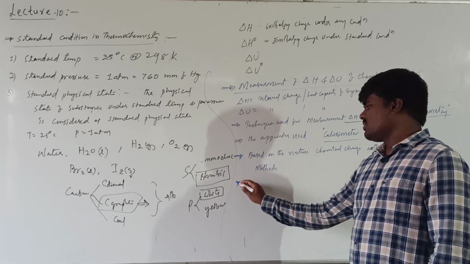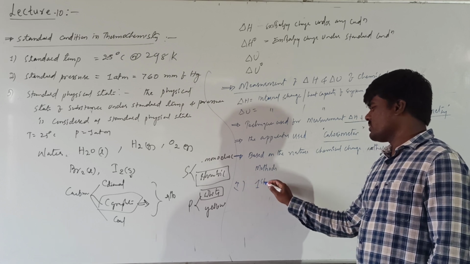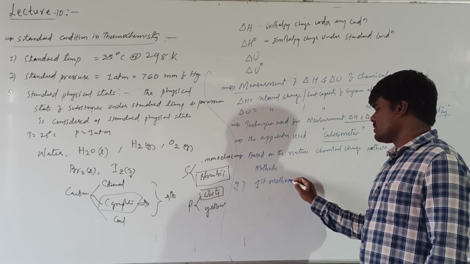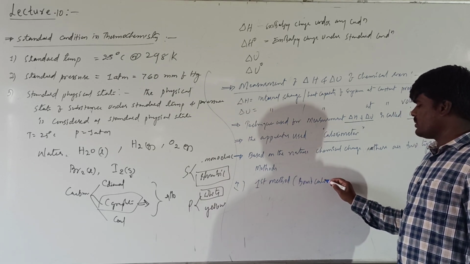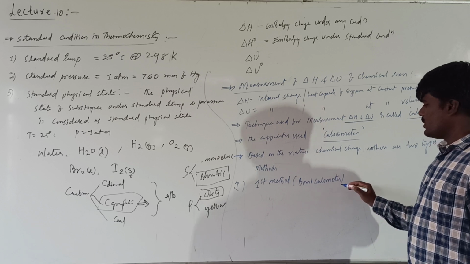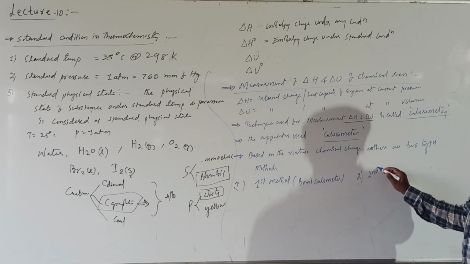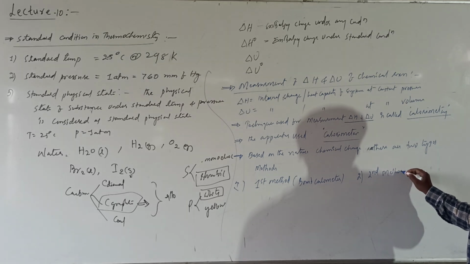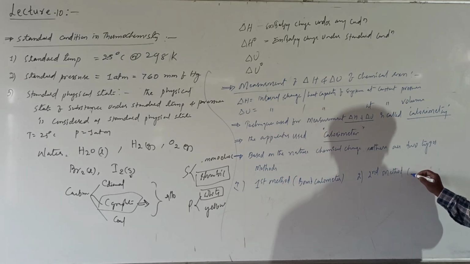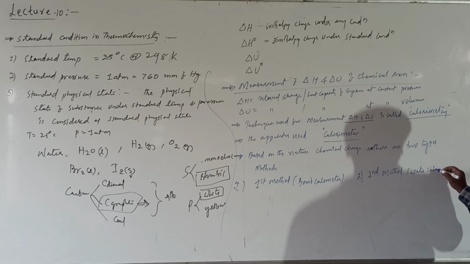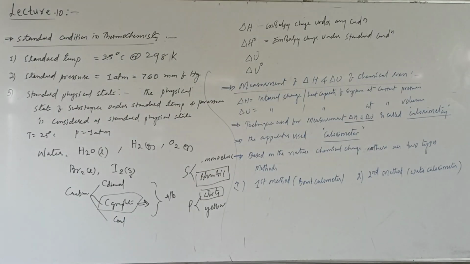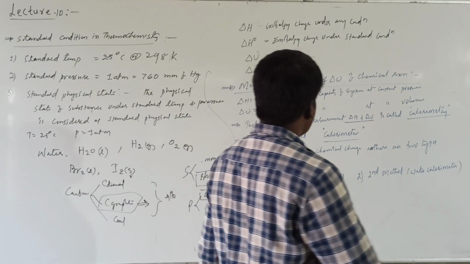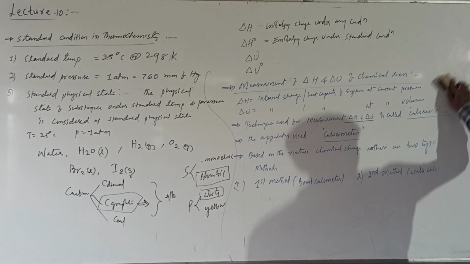The first method is called the bomb calorimeter. And the second method is called the water calorimeter. Now let us see one by one what is meant by bomb calorimeter and what is meant by water calorimeter. This is a technique to measure the delta H and delta U of a system.